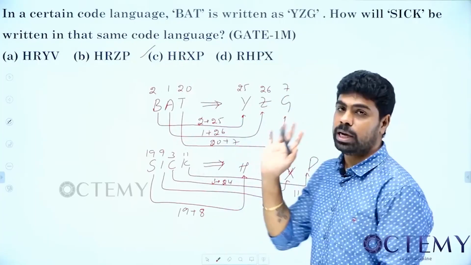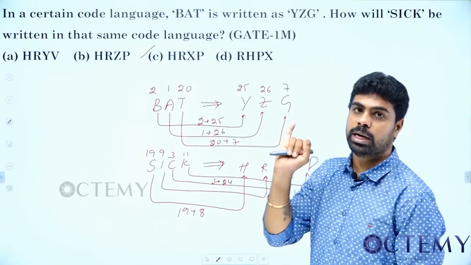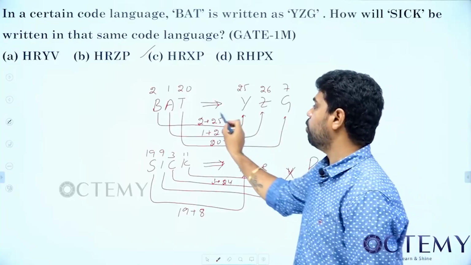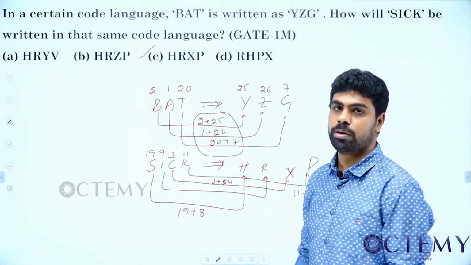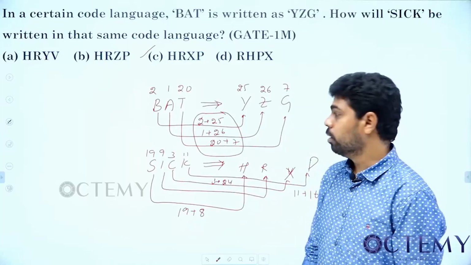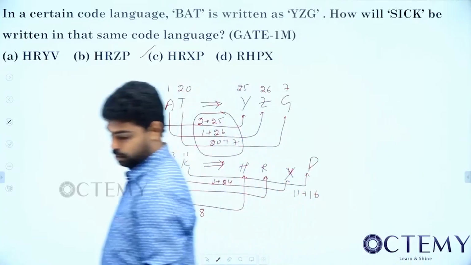So I told you yesterday also when I told regarding letter series, the sum of 27 is very important. So this is the reason why I told the sum of 27 is very important. So this was given in GATE. Okay, next.